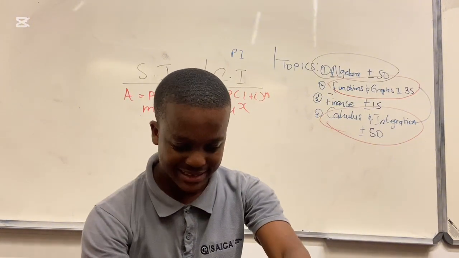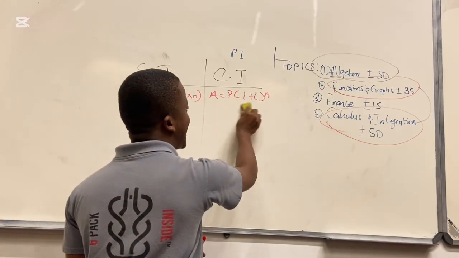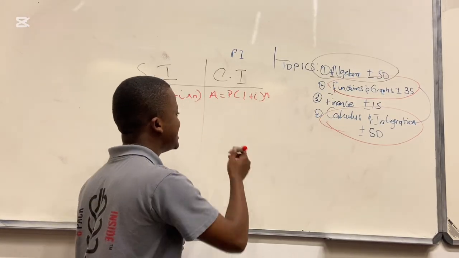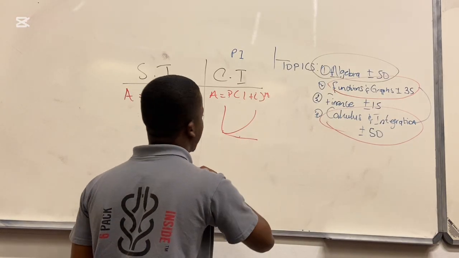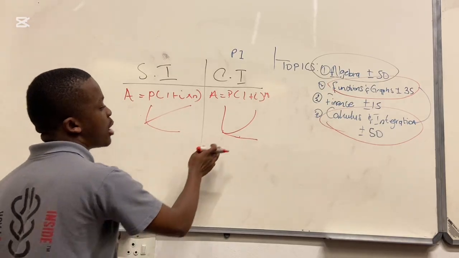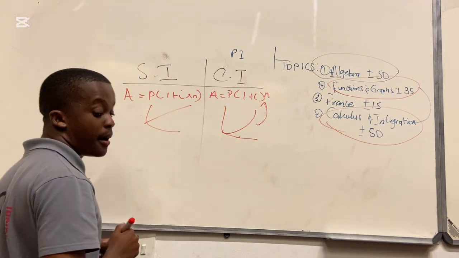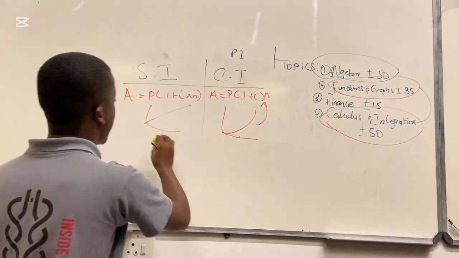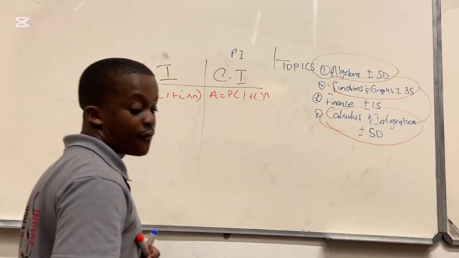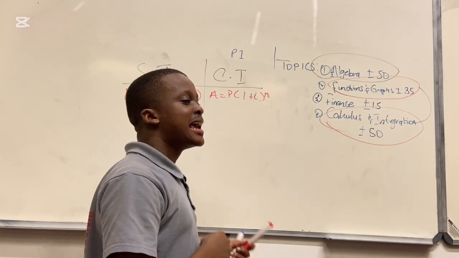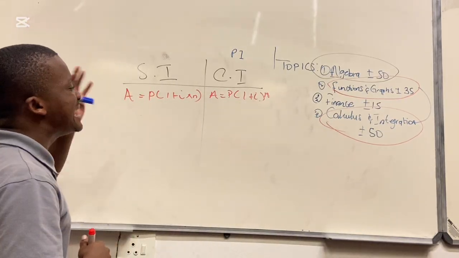I won't go there, but I just want you to understand, so that whenever they give you a graph, you understand what's going on. If they give you an exponential graph, you use the compound interest formula. If it's a straight line, you use the simple interest formula, because simple interest is in a straight line form and compound is in an exponential form. Now what is A in this case?